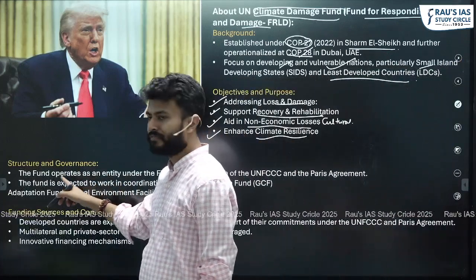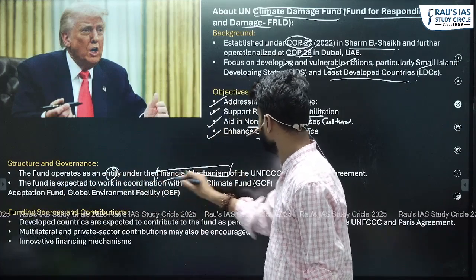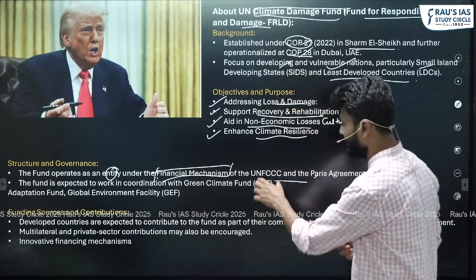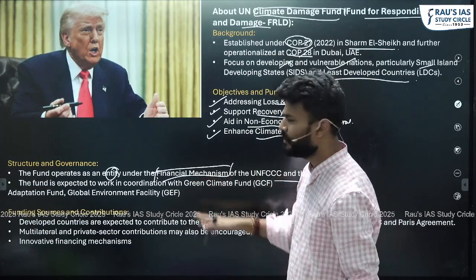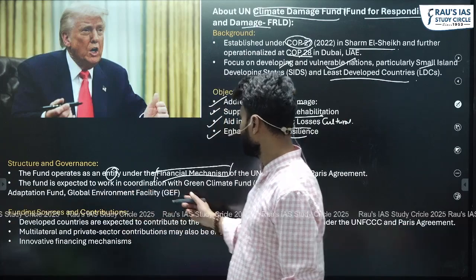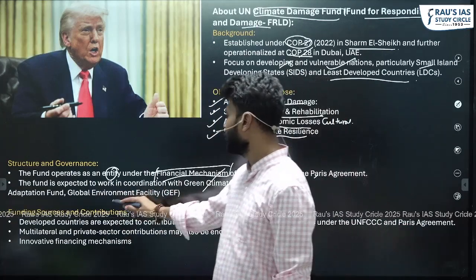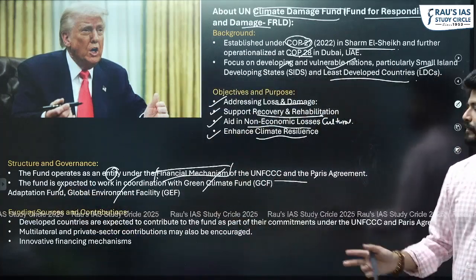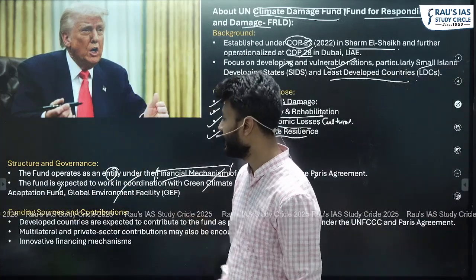Structure and governance: the fund operates as an entity under the financial mechanism of the UNFCCC and Paris Agreement, right? We discussed that when the UNFCCC was formed, since its beginning we have been talking about loss and damage, but not much focus was given to it. The fund is expected to work in coordination with other important funds, like we know the Green Climate Fund and the Global Environment Facility, GCF and GEF. So GCF and GEF will work in close coordination with this fund also, it is expected.